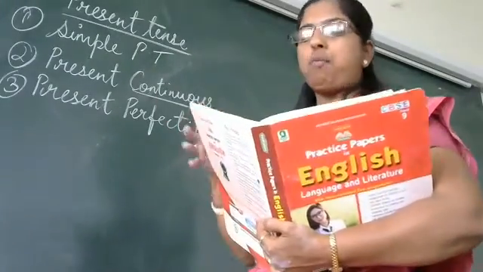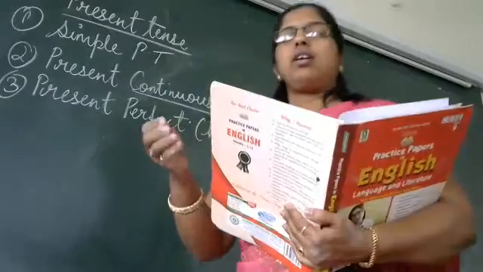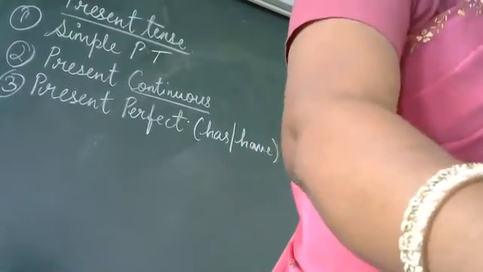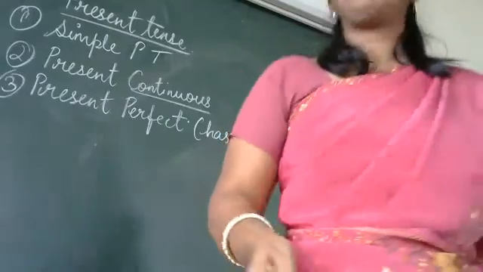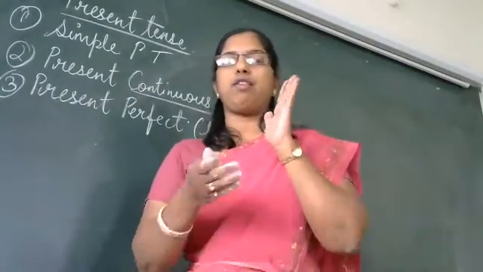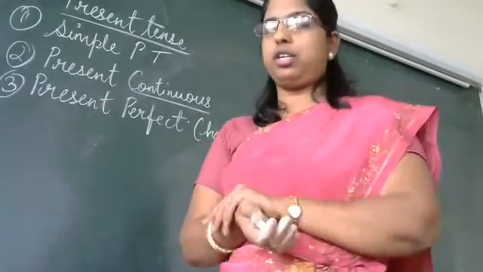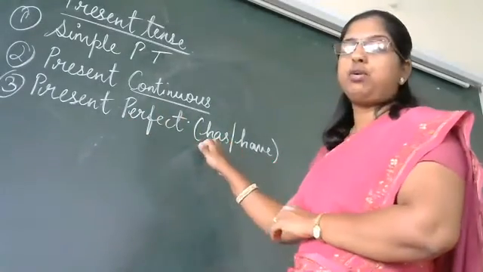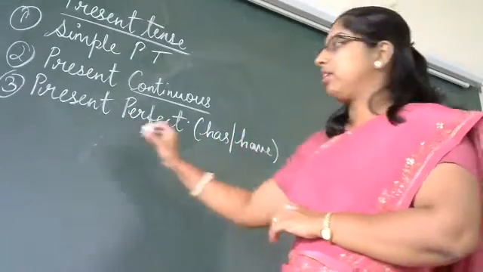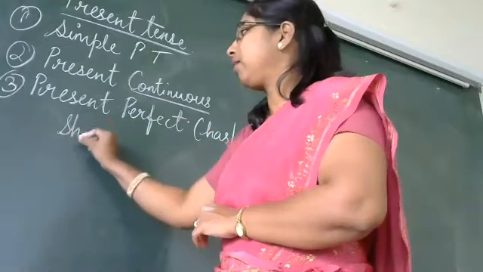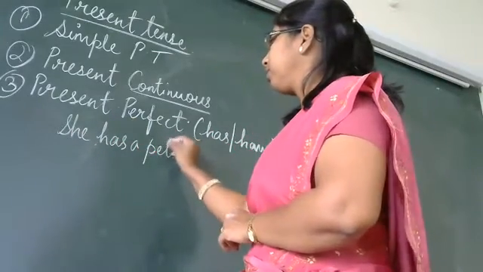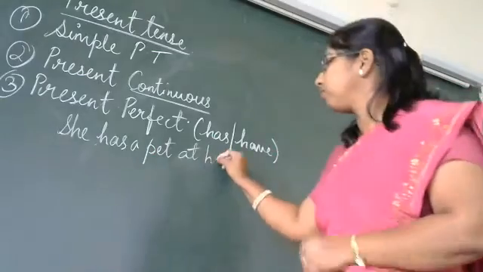Then the third form of verb for the affirmative sentence, negative form, again interrogative form. So every tense, as I told you, we have affirmative, we have negative and interrogative also. So present perfect tense, we use has or have. For example, she has a pet at home.